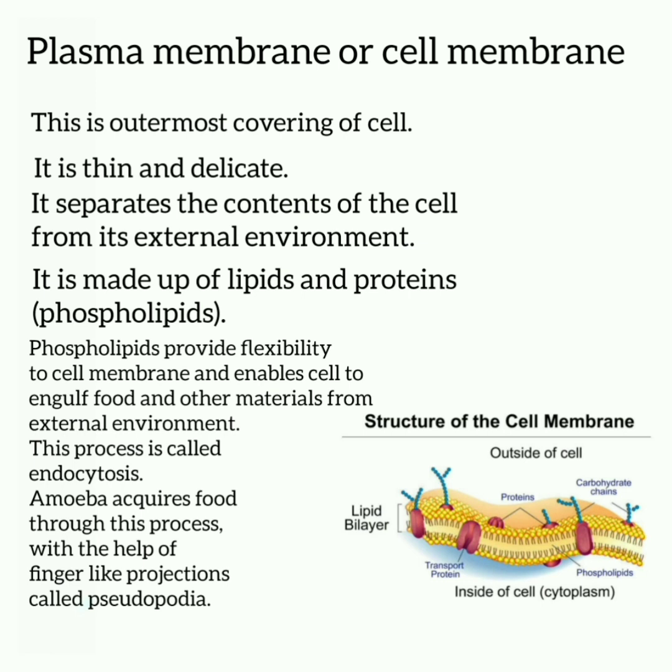Phospholipids provide flexibility to cell membrane and enable the cell to engulf food and other materials from external environment. This process is called endocytosis. Amoeba acquires food through this process with the help of finger-like projections called pseudopodia.